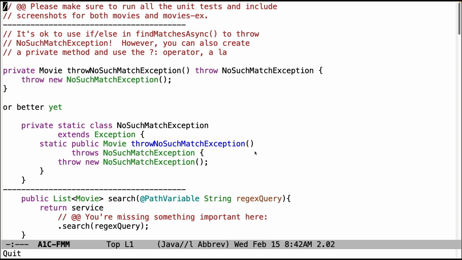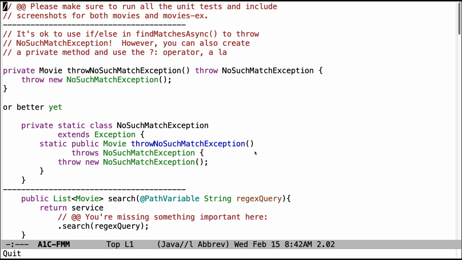Another thing, and this is kind of a recap of what we had talked about before, but some people were still struggling with it. It's okay to use an if-else statement in find matches async, just that one method. Some other people are doing it elsewhere. We'll talk about that in a second. So what you would do is you would check to see whether there was a match. If so, you return the movie. Otherwise, you're going to throw the no such match exception as part of the else portion of the if-else statement.